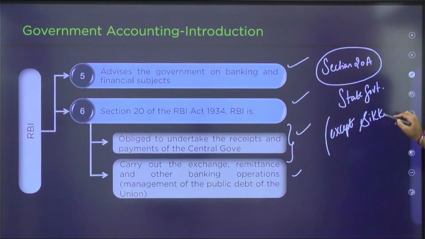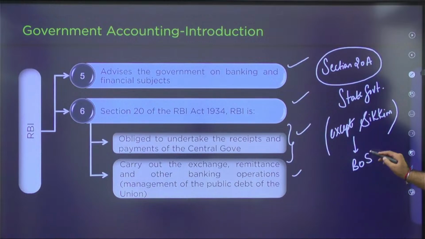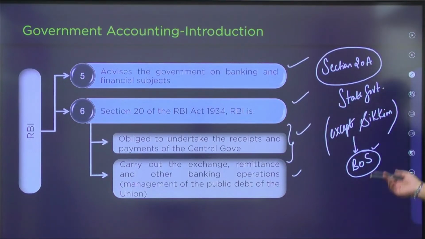Sikkim is the only state which is not holding an account with RBI, rather it is holding an account with Bank of Sikkim, and Bank of Sikkim is basically an organization which is regulated by RBI, but the government of Sikkim is holding its account with Bank of Sikkim rather than RBI as the other states do.